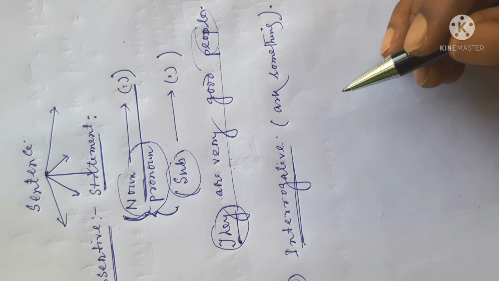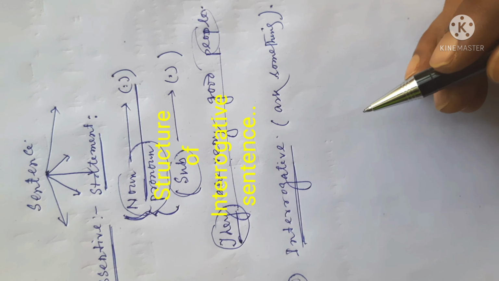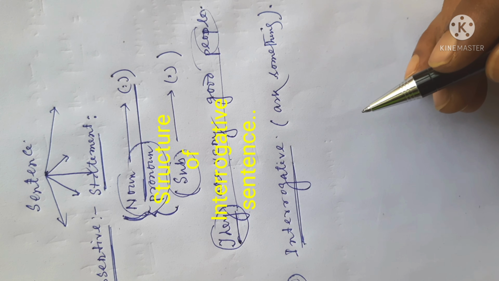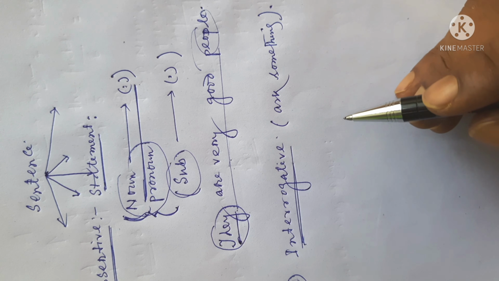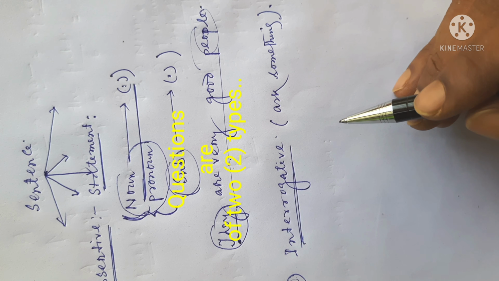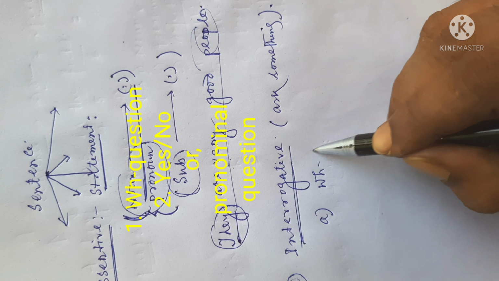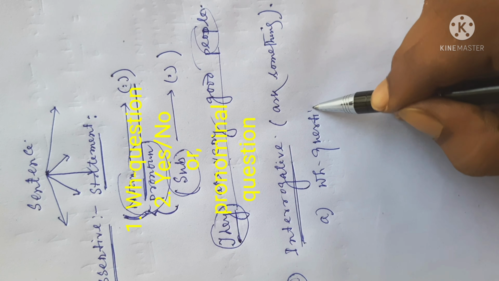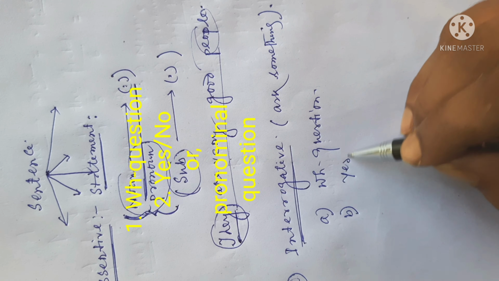First of all, we have to know about the structure of interrogative sentences, and before that, we have to know how many types of questions there are in English grammar. There are two types of questions. The first one is the WH question and the second one is the yes/no question.